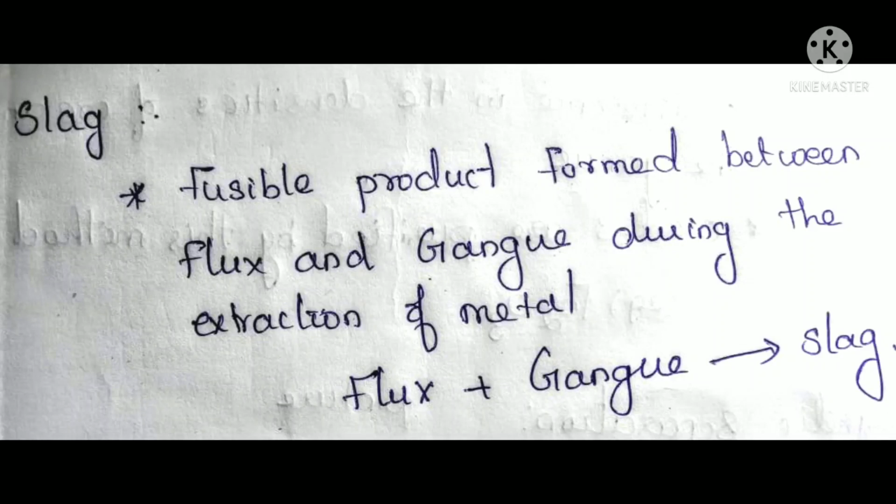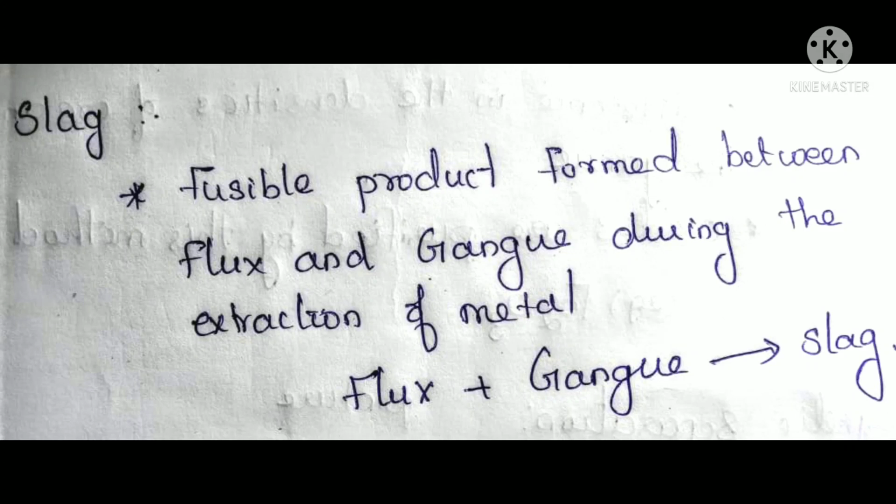Silicon dioxide is flux and iron oxide is gangue. When they combine together, they form iron silicate, which is removed as slag. Have you understood now what is slag? It's a product formed between gangue and flux, which is considered as what? Slag. Slag is also one of the waste products. That has to be removed from the extraction process.